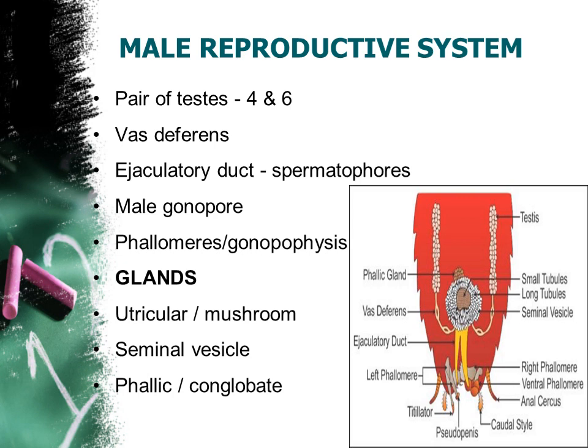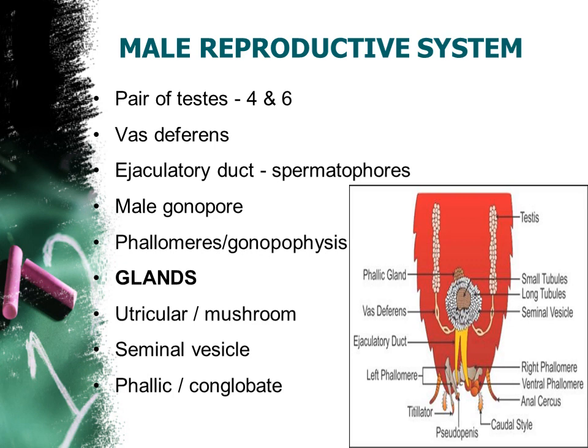The third one is phallic or conglobate gland. Phallic or conglobate gland. Can you watch? This gland is located above this mushroom shape or utricular gland. Can you watch phallic gland?